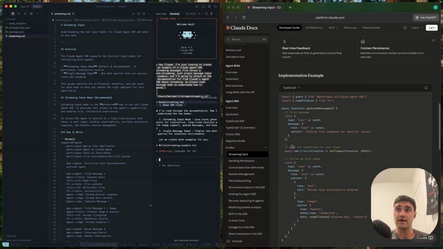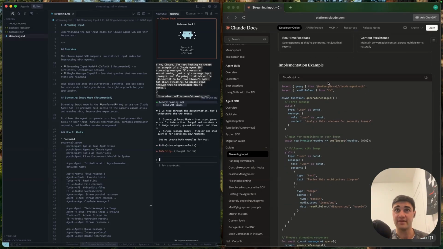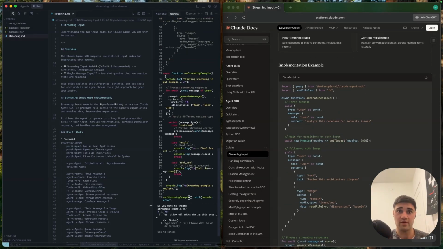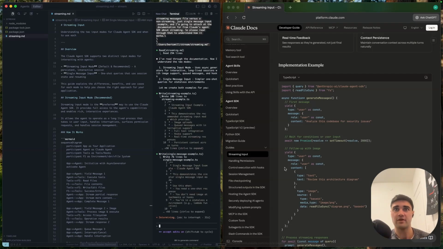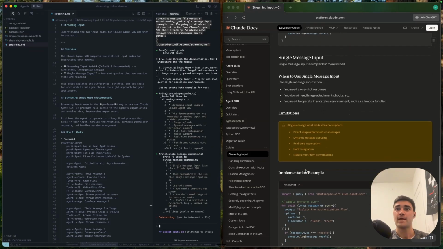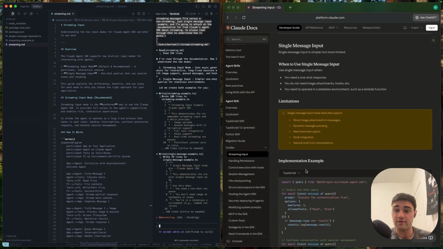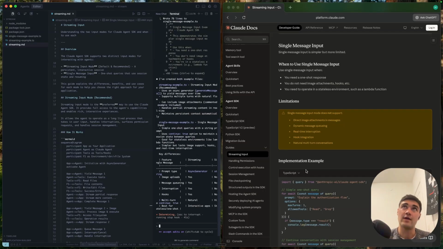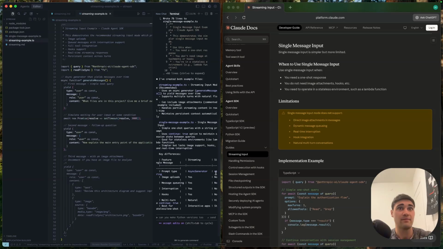While that's loading, I will paste this link in the chat, but it's just called streaming input. I'm just going to accept all these. When you're building your applications, or if you have someone on your team building these applications, streaming is very important because it opens up a much more interactive way to work with agents. Rather than just one shot and waiting for a response, it allows you to have more conversational style interactions with the agent.